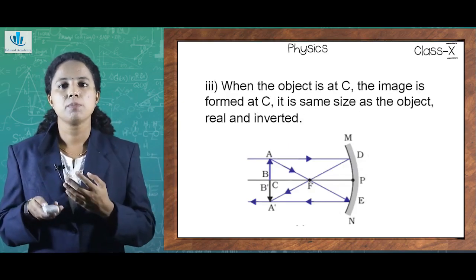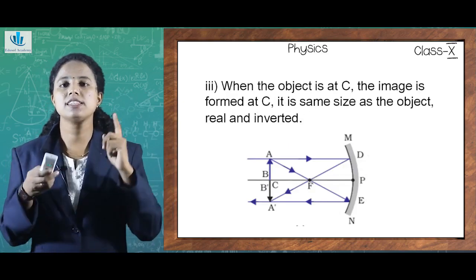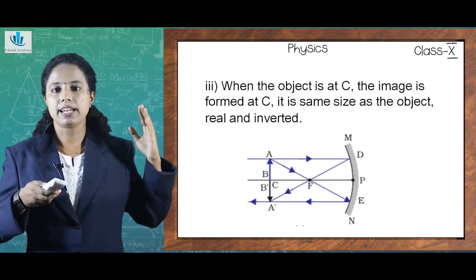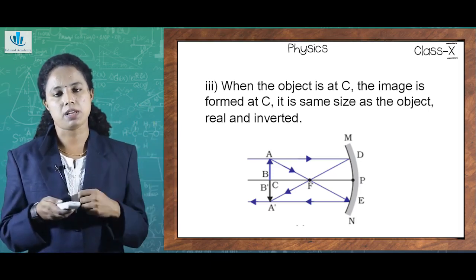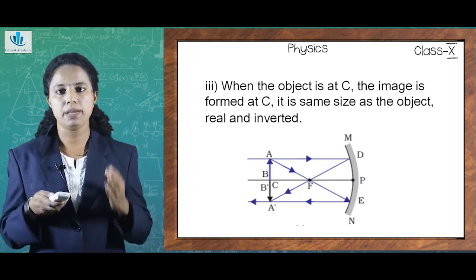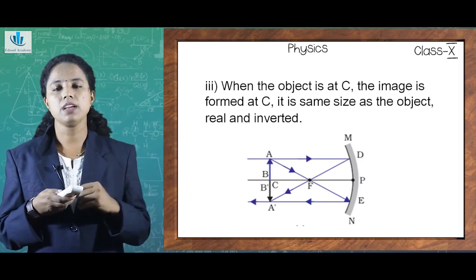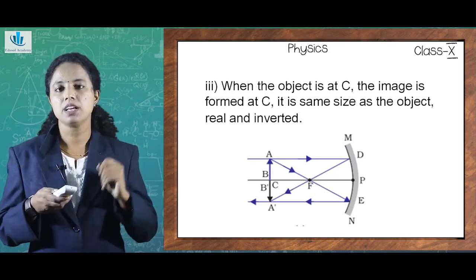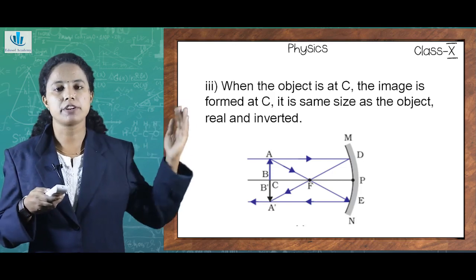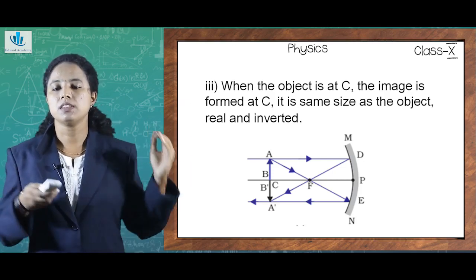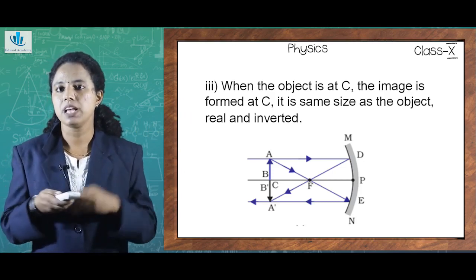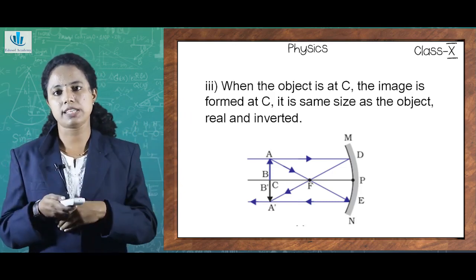So the next position is when the object is at C. You can see here the object is placed at C and MN is a concave mirror. The object is placed to the left side of the mirror as AB. The light rays are forming from AB. When they touch the surface of the concave mirror, after reflection, they pass through the principal focus. And where is the image formed? The image is formed at the center of curvature itself.